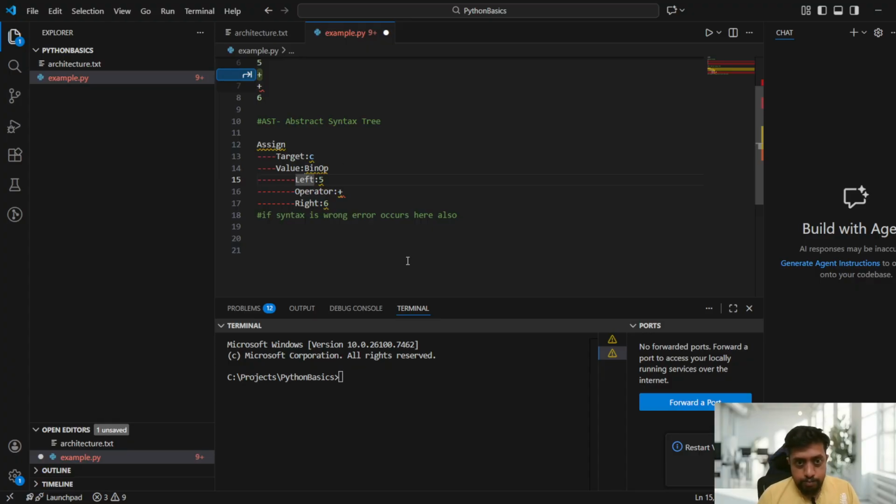Most people tend to write the program only by mugging up, guys. But by mugging up, you don't exactly know how it will work in the internal Python code, guys.